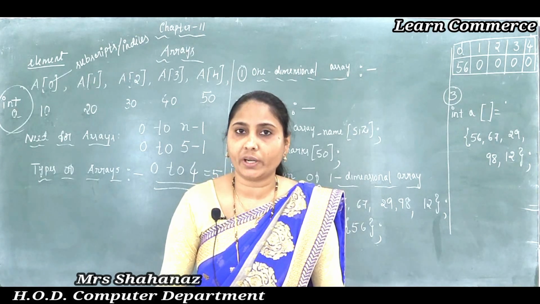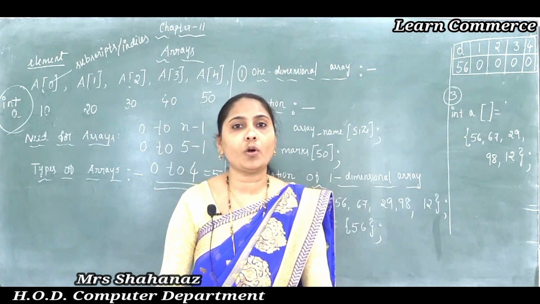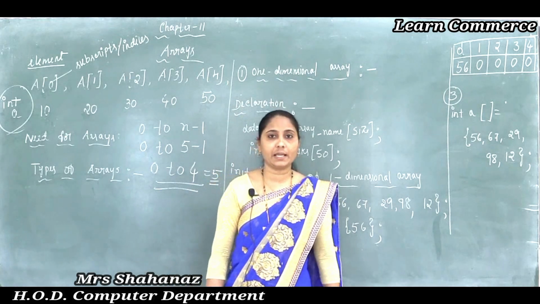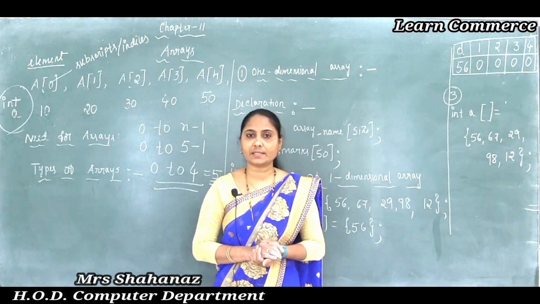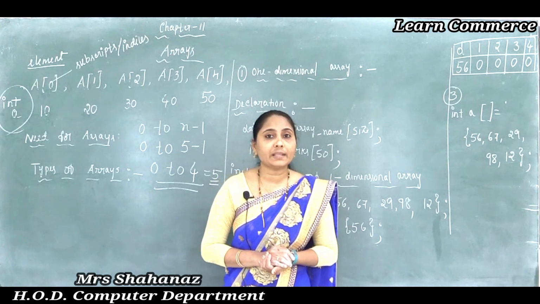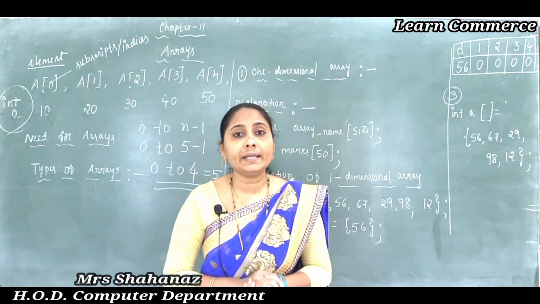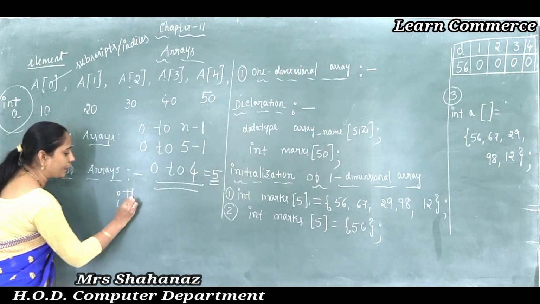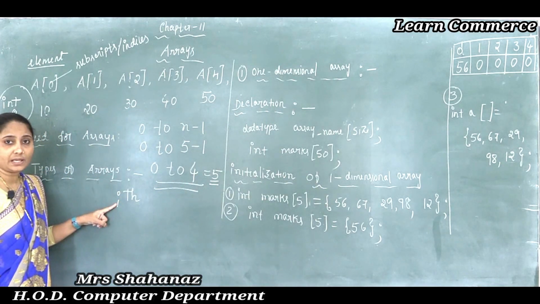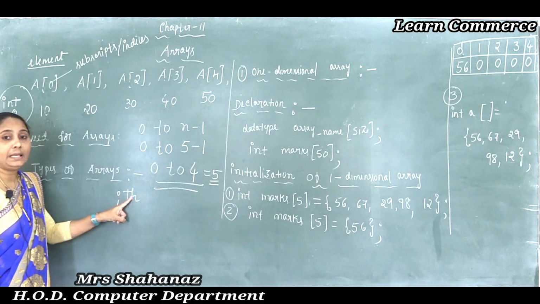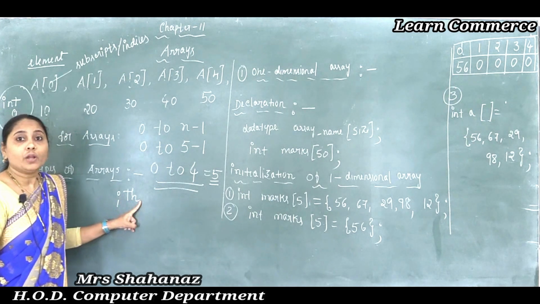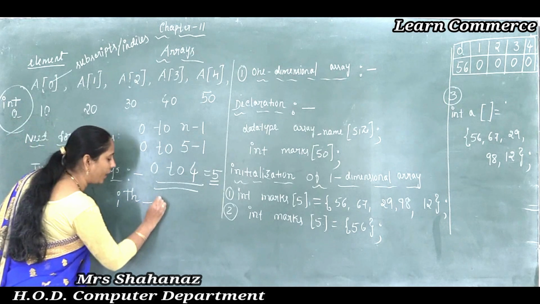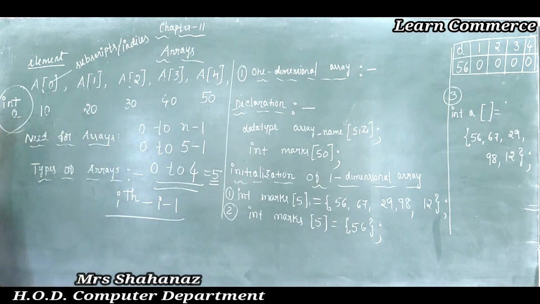It's a very important one mark question. The meaning of zero based indexing: the method of numbering the ith element, here ith means the letter I and th, the ith element with index i minus 1.